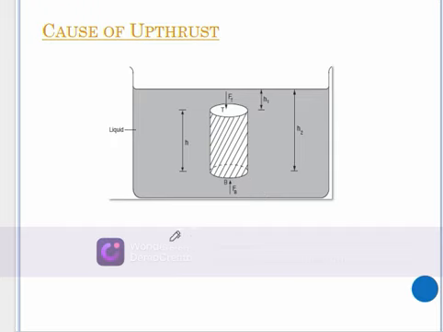From the topic of pressure, we can see that the formula of pressure is given by pressure equals force over area. In this case, pressure is directly proportional to force. Therefore, when the pressure is higher, the force is also higher.